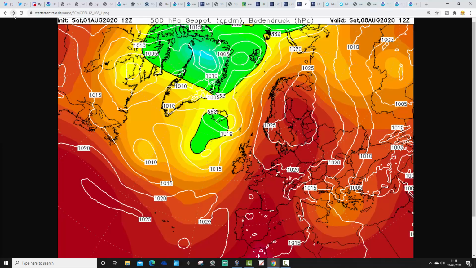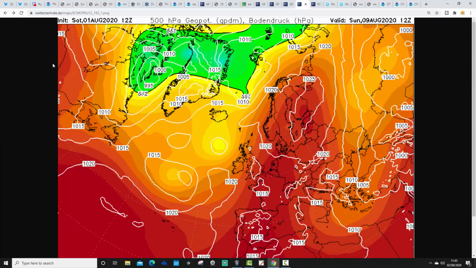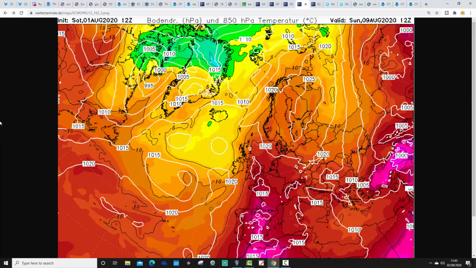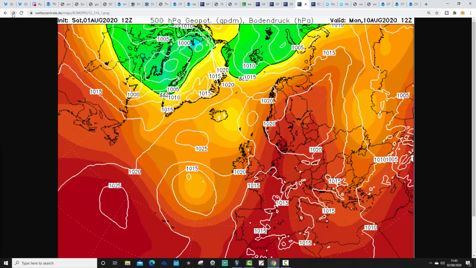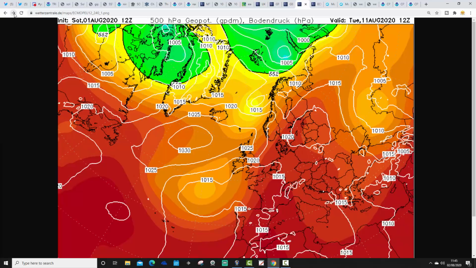So it's the same idea, of course, high pressure pulling up those southerly winds, but it was the upper air temperatures that were really dramatic. So this is Saturday from last night's ECM, plus 20 Celsius isotherm pushing northwards from France. And then it's just a bit of a thundery scenario for Sunday, but what happened with this ECM midday run yesterday was that the plus 20 Celsius isotherm just stuck across England and Wales for 3 days. 3 days of a plus 20 Celsius isotherm across the southeastern part of England.